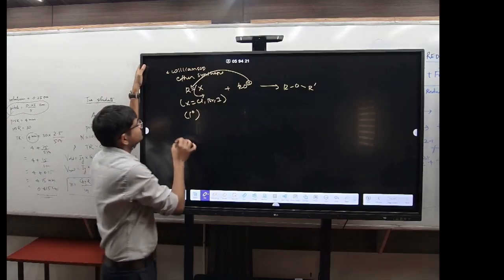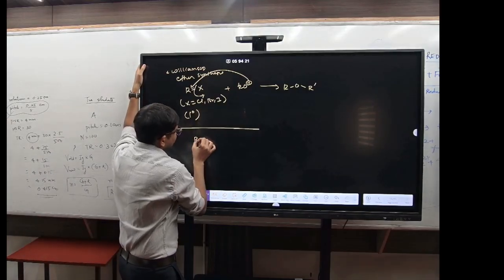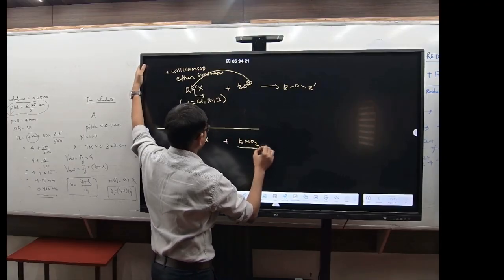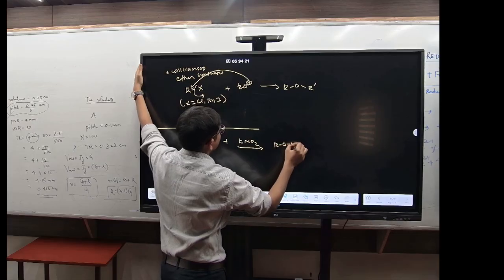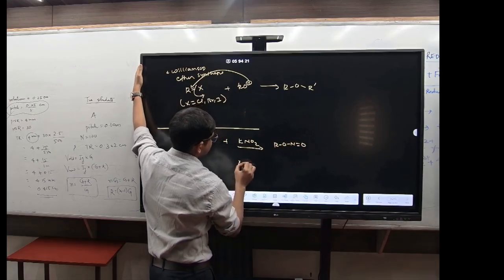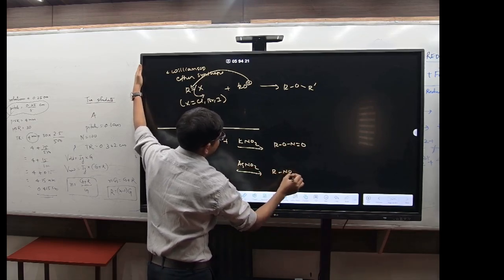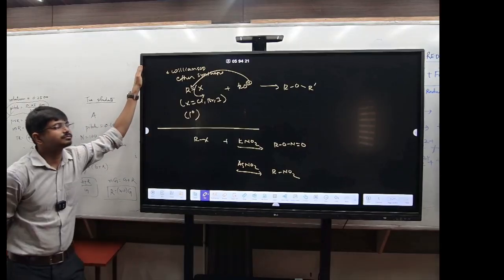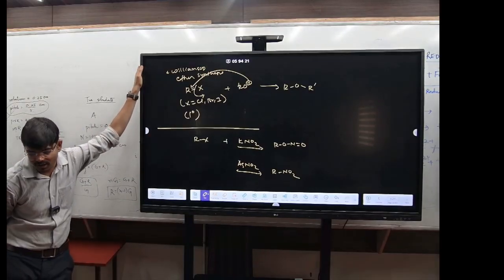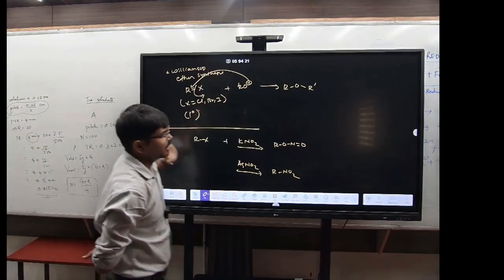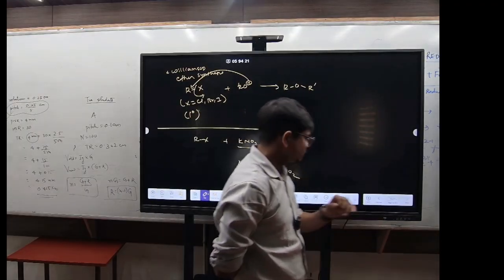Clear? Now this is done. Also see, if you have RX and you have KNO2, it will form R O N double bond O. If you have AgNO2, it will form RNO2. These are all examples of nucleophilic substitution reaction. Clear? Now see here.